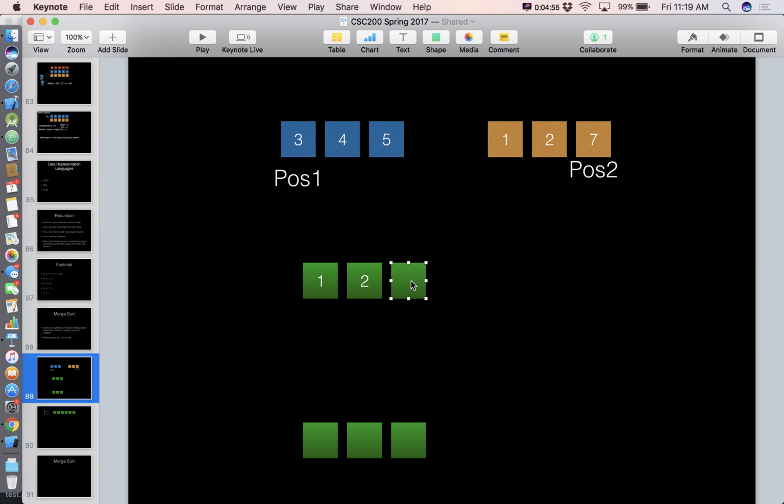Pos1. So we'll tack on what's at pos1, increment pos1. Which should come first? Are they both legal positions? Yes. Which should come first, pos1 or pos2? Pos1. We'll tack on what's at pos1. Increment pos1. Are they both legal positions?